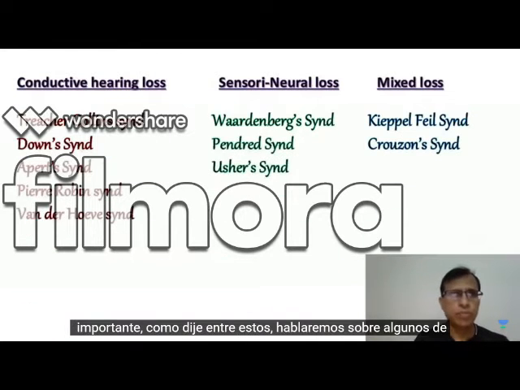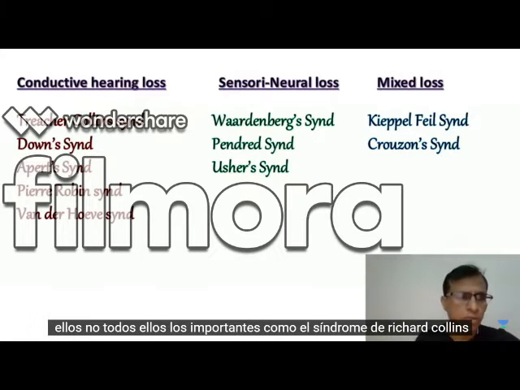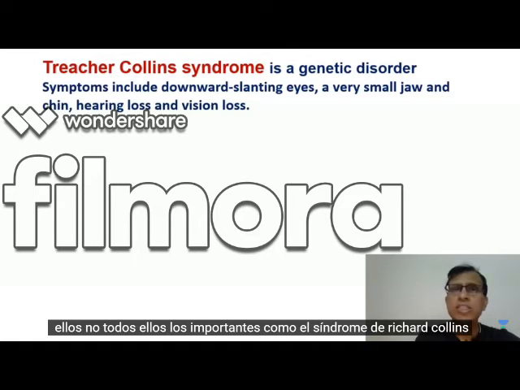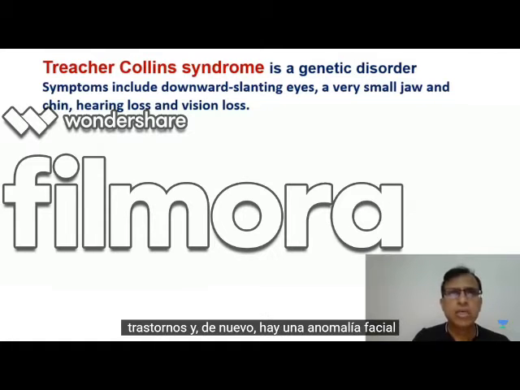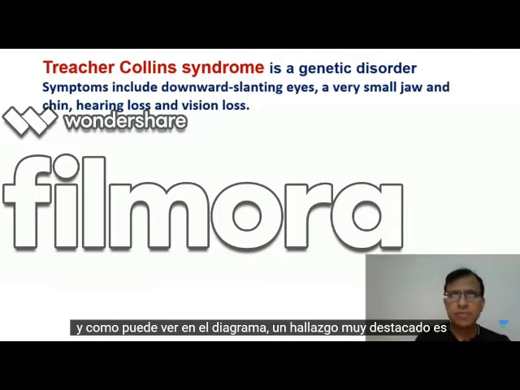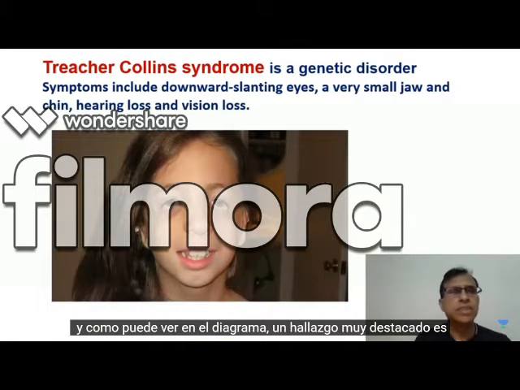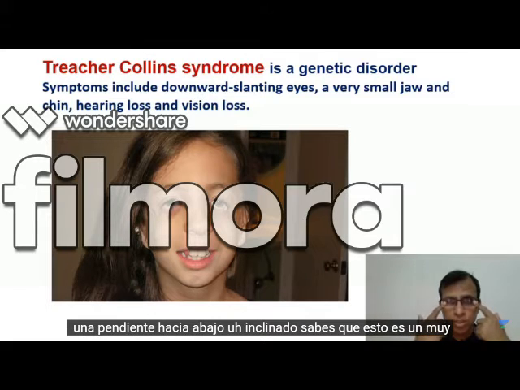This slide is more important. So like I said, among these we'll talk about some of them, not all of them, the important ones, like Treacher-Collins syndrome. I told you that it's a genetic, obviously syndromes, most of them are genetic disorders. And so again there is a facial anomaly, and as you can see from the diagram, a very prominent finding is a downward slanting eye. This is a very prominent thing,